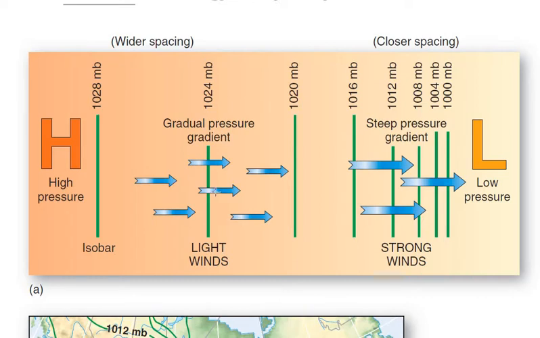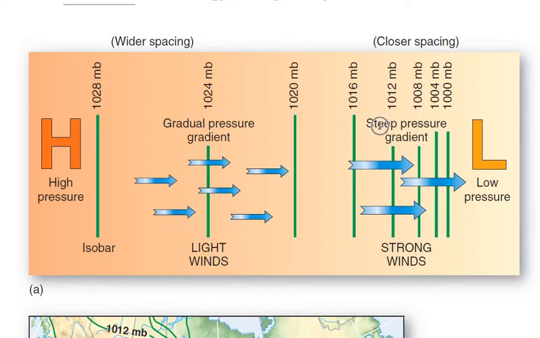Basically, these green lines are drawn to show pressure differences, and pressure differences are pressure gradients. Here it's written gradual pressure gradient, while here it's written steep pressure gradient. When we have a gradual pressure gradient, then movement will be slower, that is light wind.